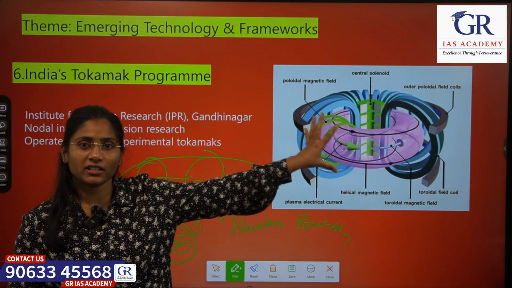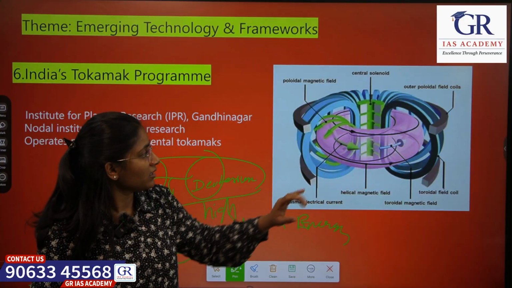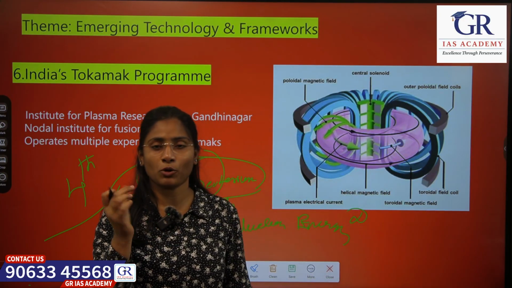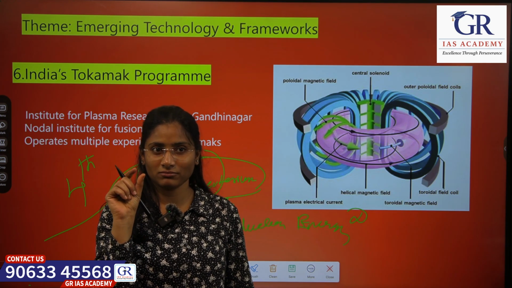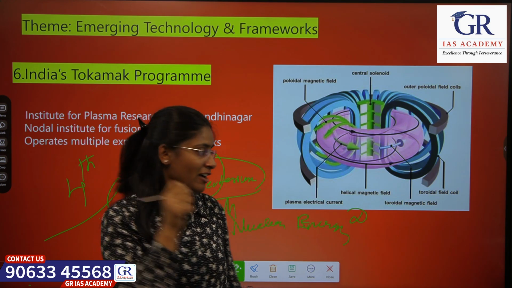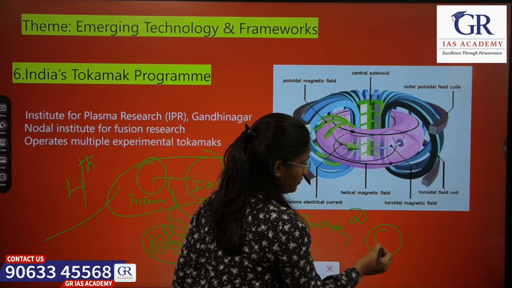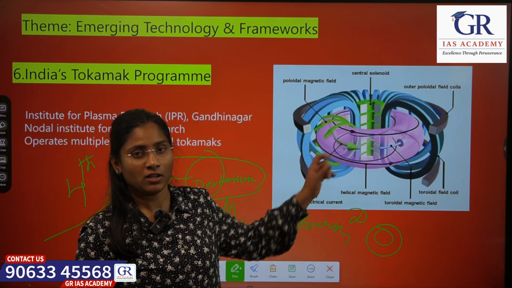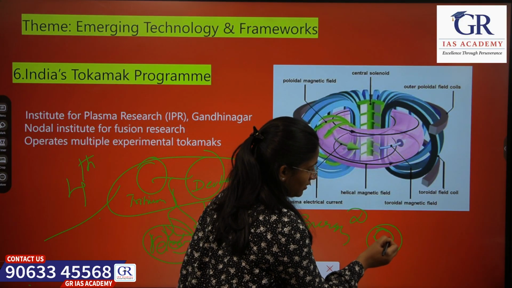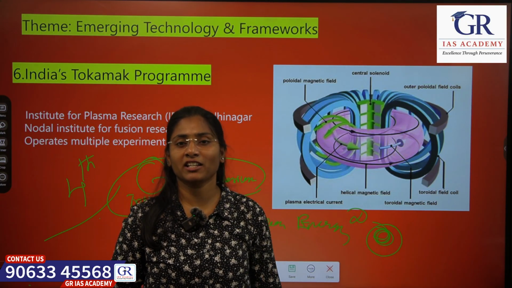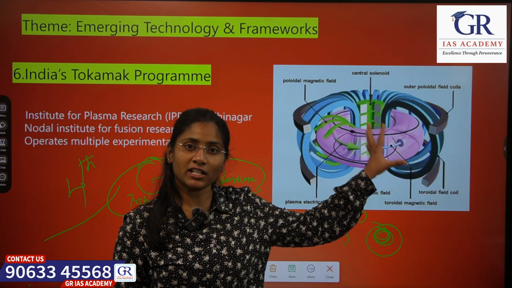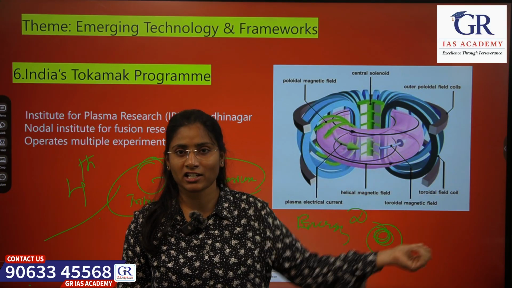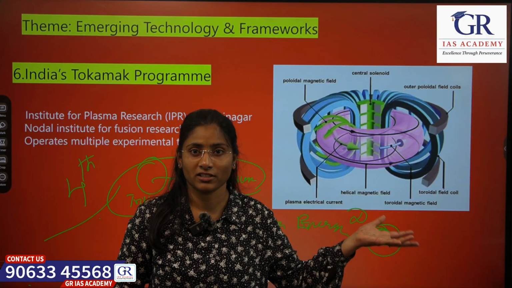This tokamak uses a toroidal shape, meaning donut shape. If you have eaten Polo, that peppermint, it has this shape. So in this space, using magnetic energy, it will confine the plasma inside so that it will not touch the reactor walls and will not destroy the reactor.